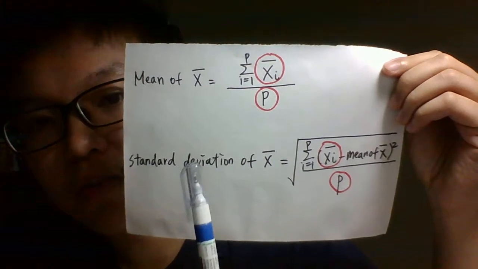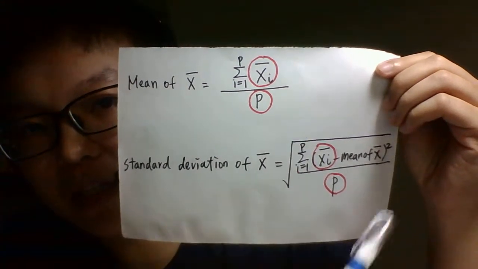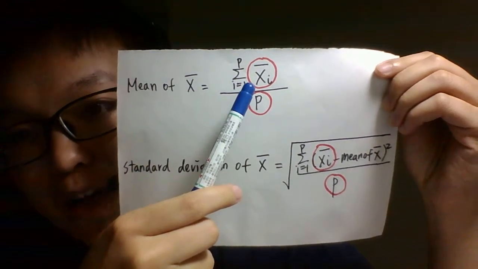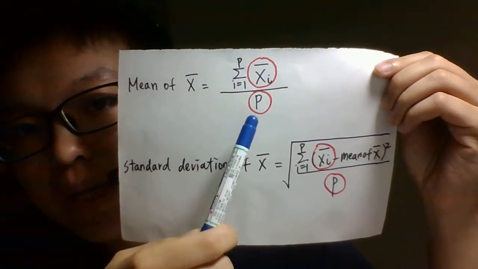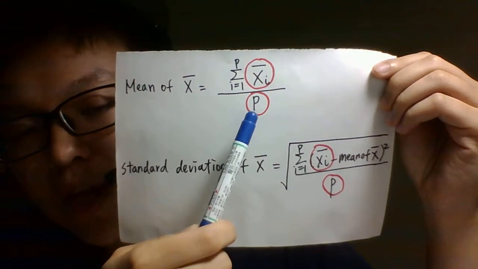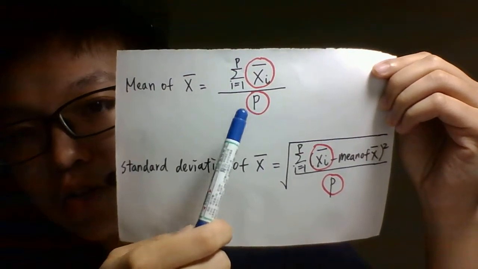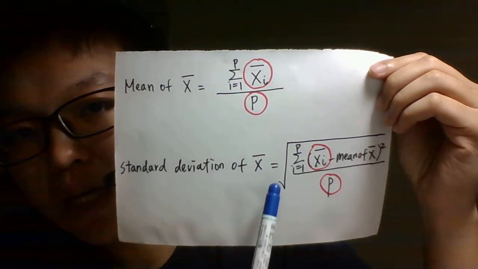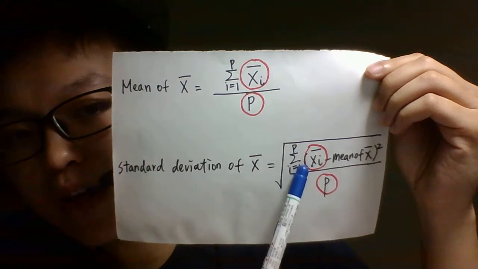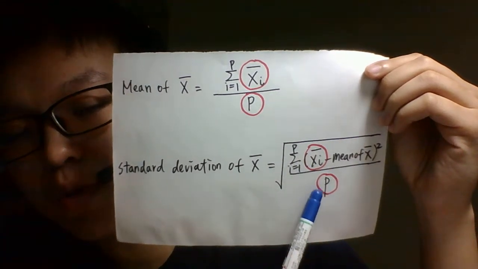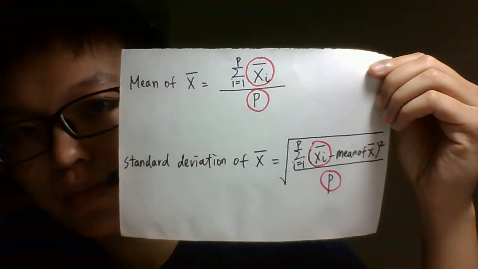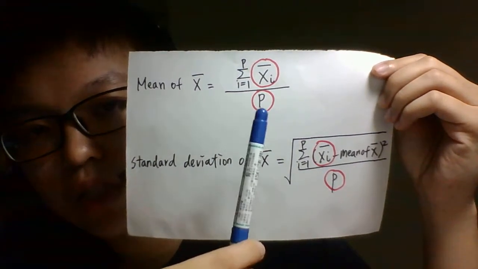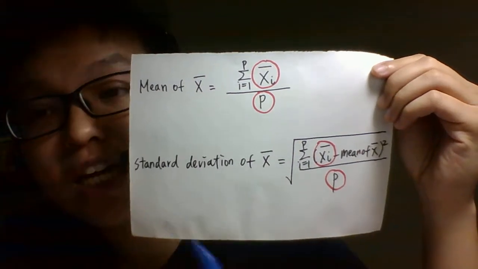This is the value of the sample mean, and P means the number of sample means we have. So the mean and the standard deviation of the sample mean are related to the values of the sample means and the number of sample means we have.